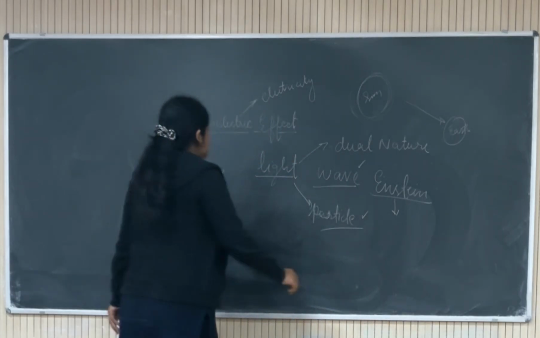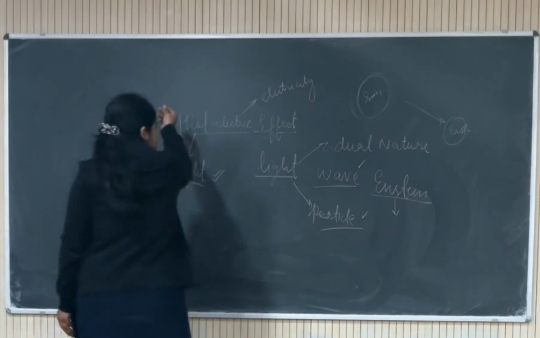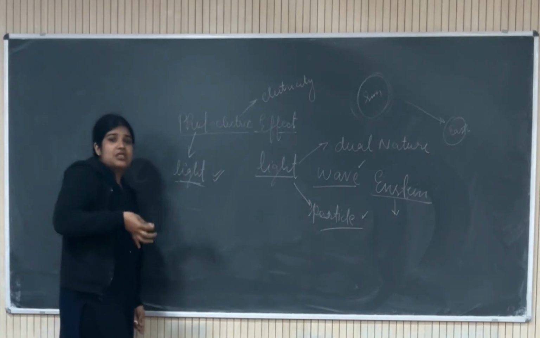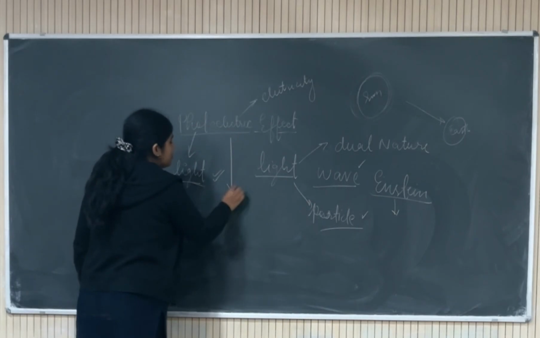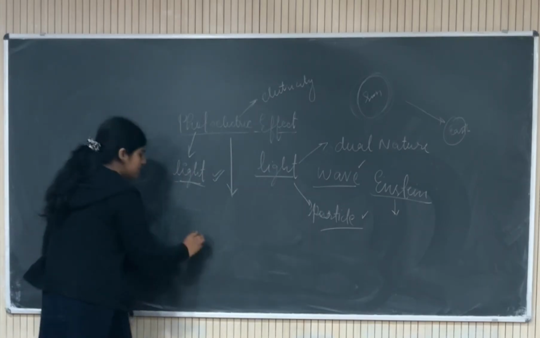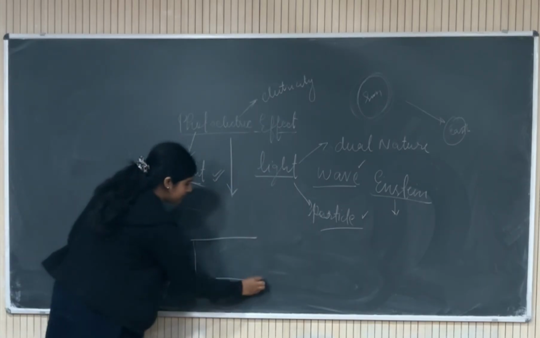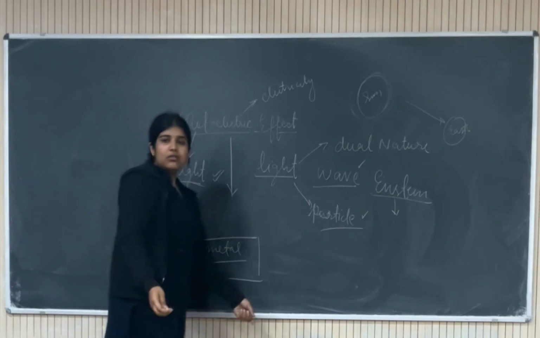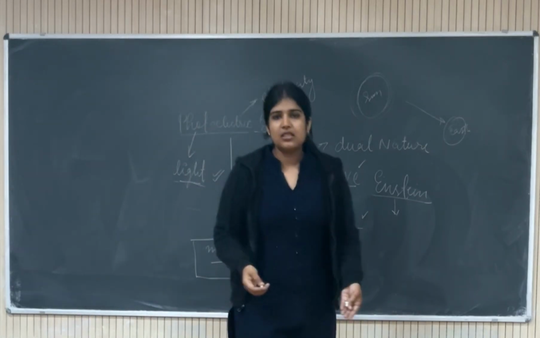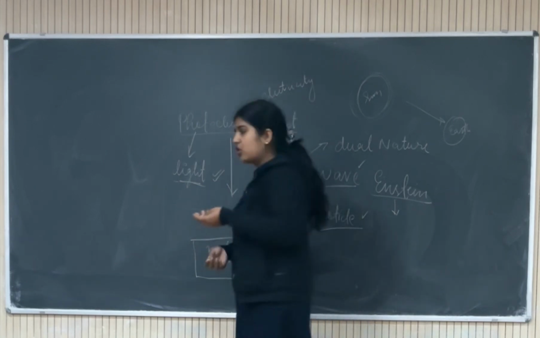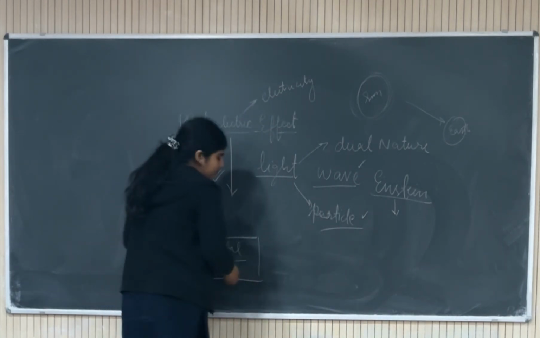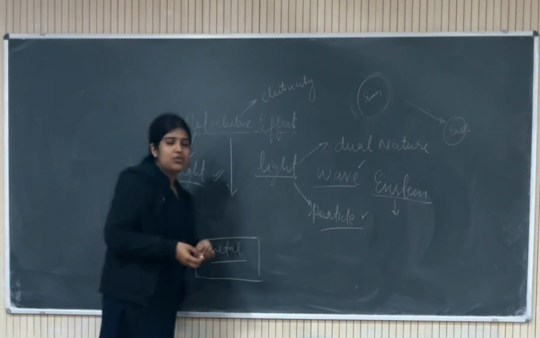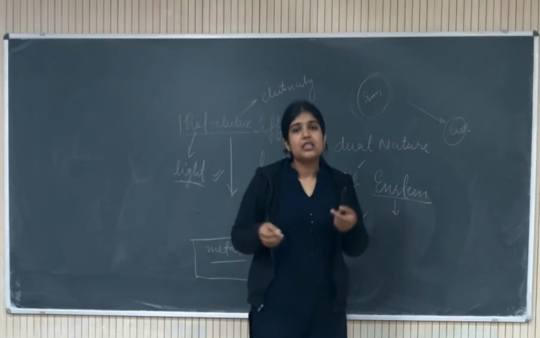Okay. So now we are going to talk about the photoelectric effect. What is the configuration? How does it work? Simply, we have a setup in this. Suppose I have a metal. We all know what metals are. They have free electrons, like iron, copper, nickel. These are all metals, and they have free electrons inside them.